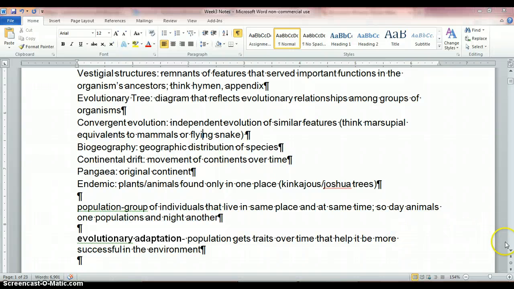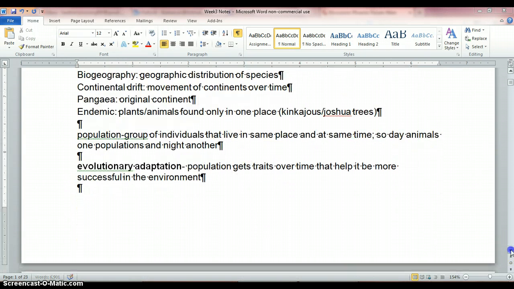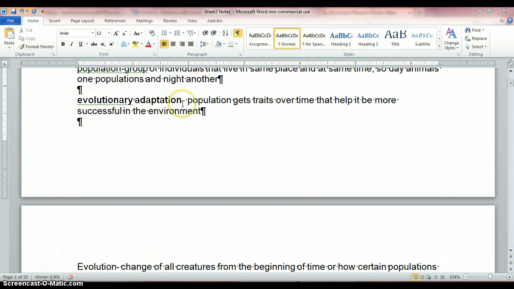Something like that. Okay, let's scroll up a little bit. Evolutionary adaptation. A population gets traits over time that help it be more successful in the environment. So it's not that an individual is getting a helpful trait, it's that the trait has spread throughout the population to make it better. So for an evolutionary adaptation, maybe you could talk about giraffes getting longer necks and that kind of thing.